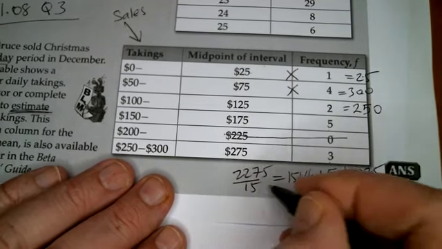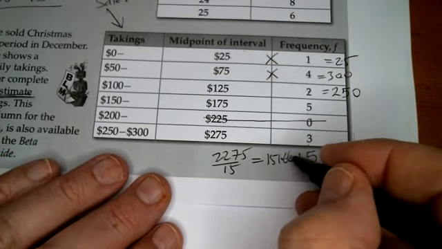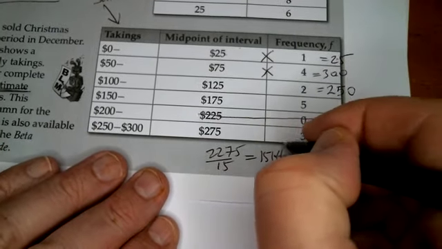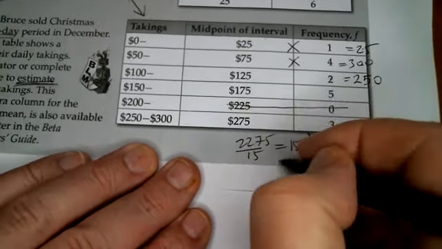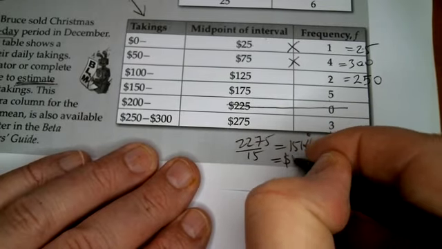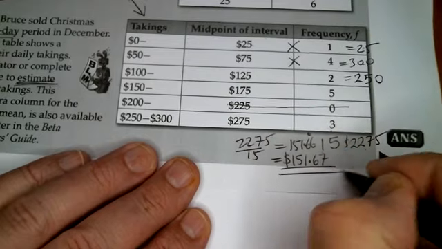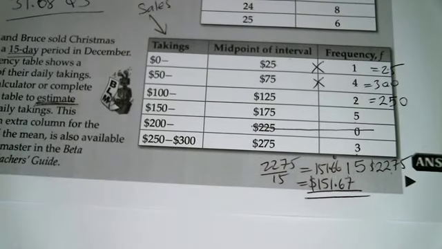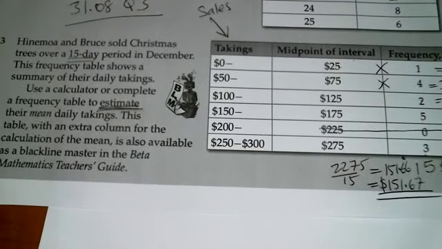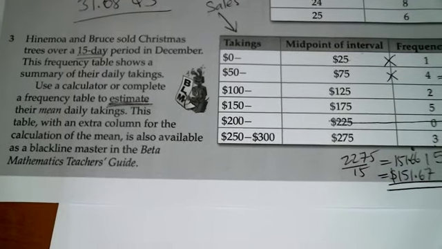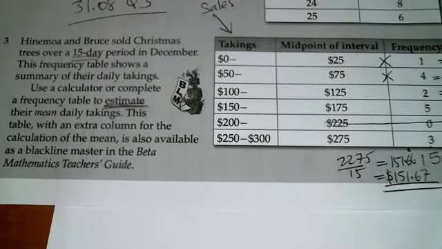$151.66. But we're going to round that because it's 6 recurring. So what I'm going to say is it's equal to, and put a dollar sign there, $151.67. And that is my mean. And that's how we would calculate the mean. Well, I hope that made sense. Enjoy. Okay.